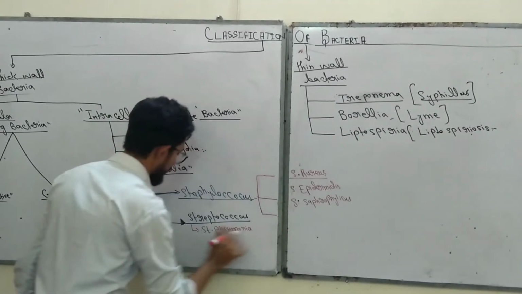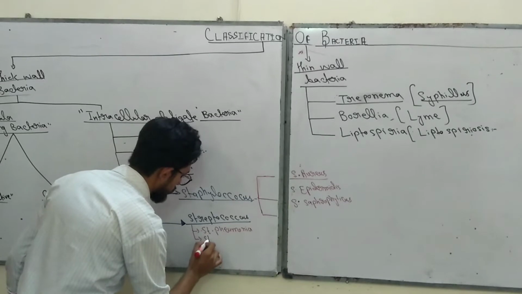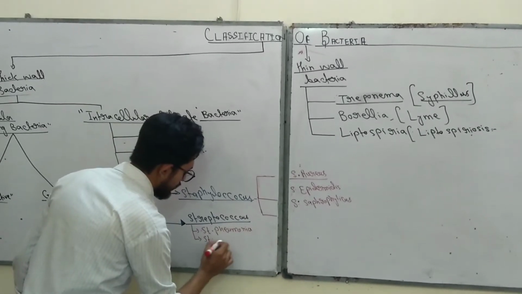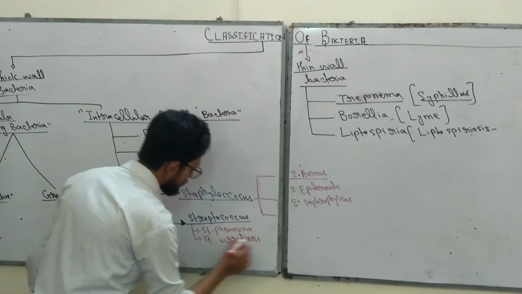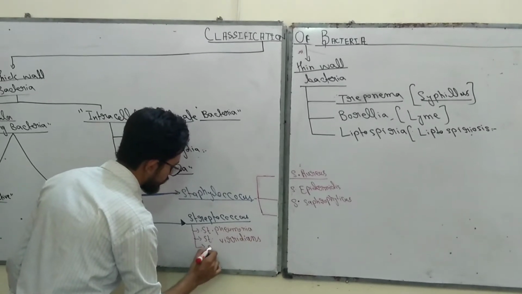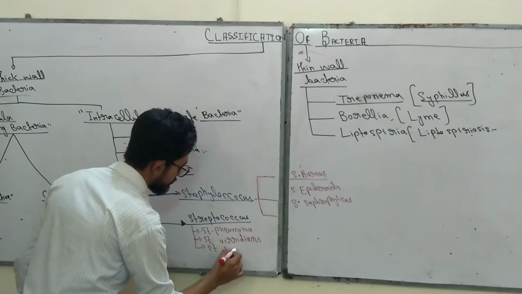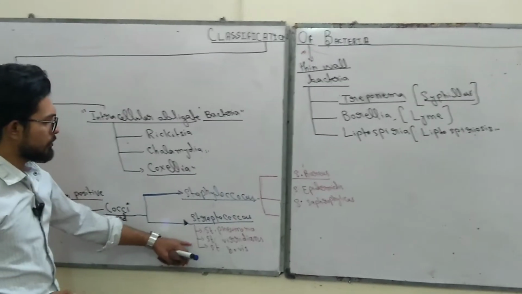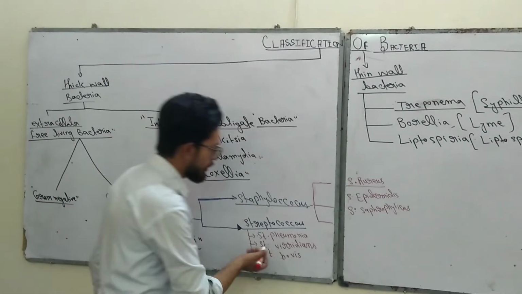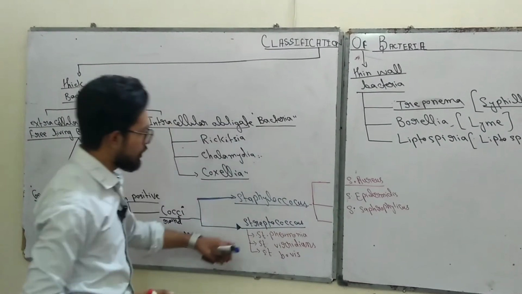Next is Streptococcus. I will write here Streptococcus viridans groups, and also Streptococcus bovis, and so many other types. Streptococcus has 6 types, so I will mention only these here.